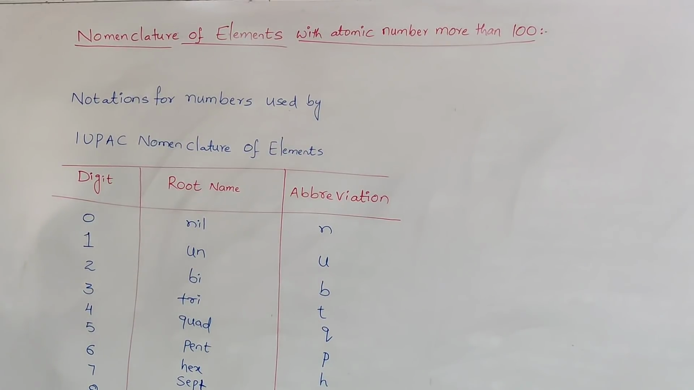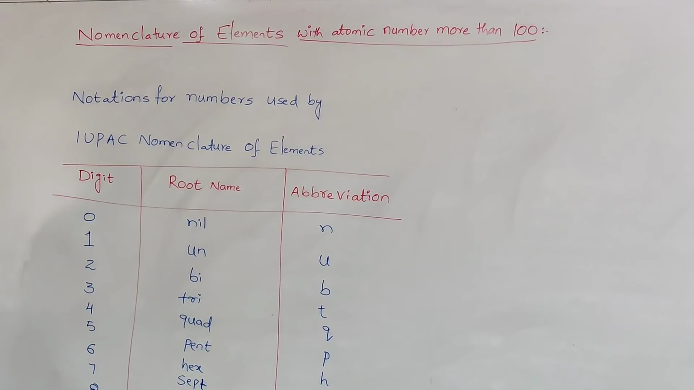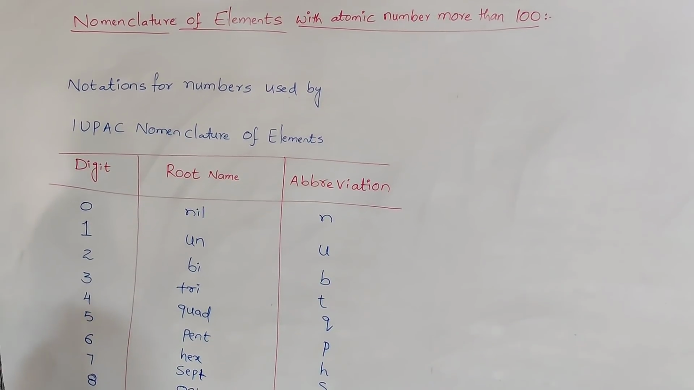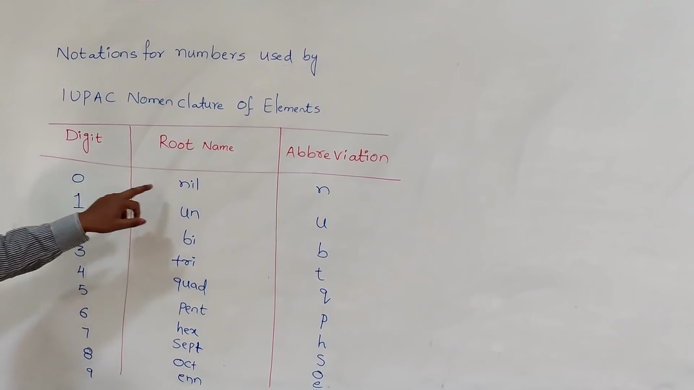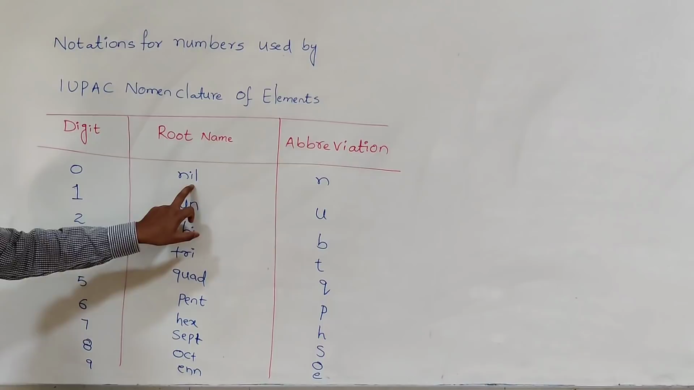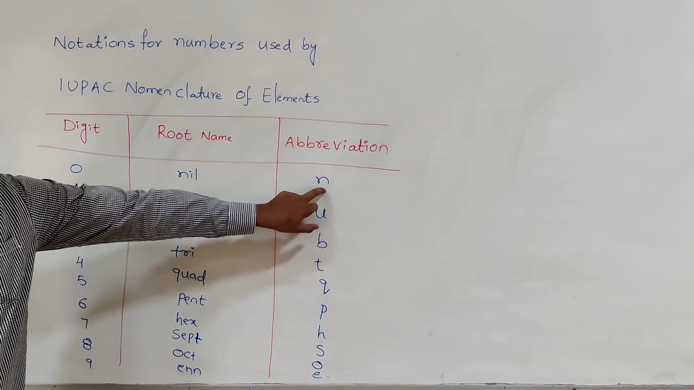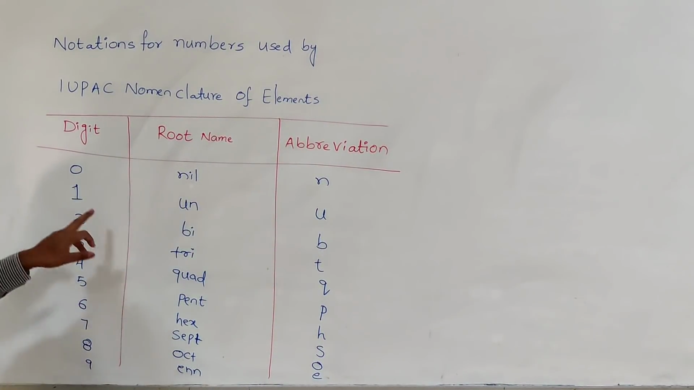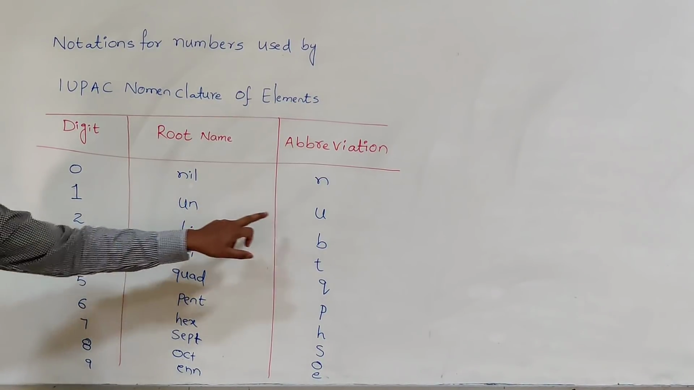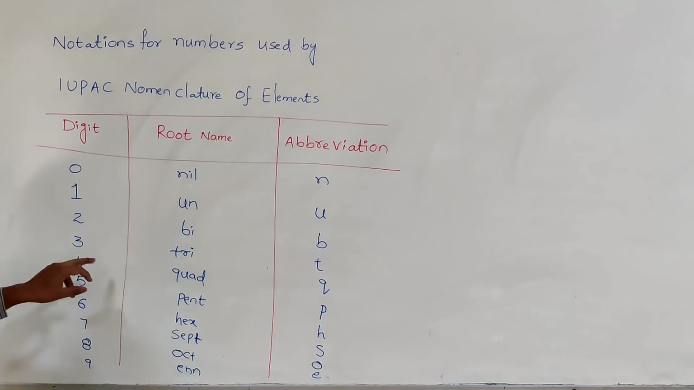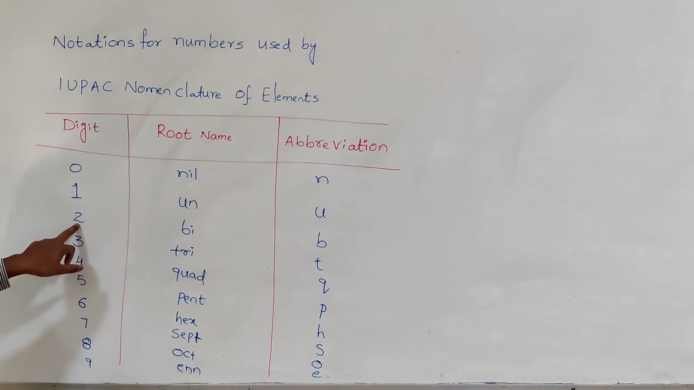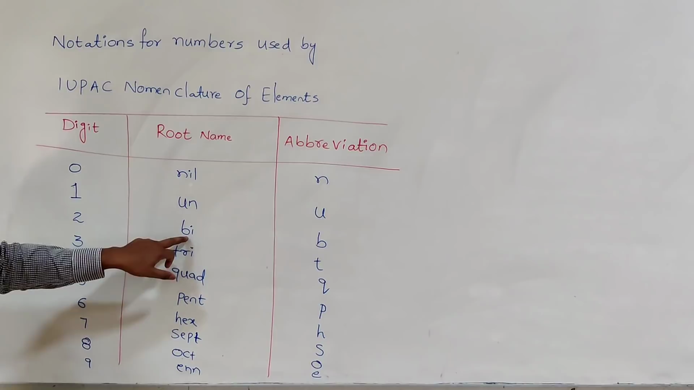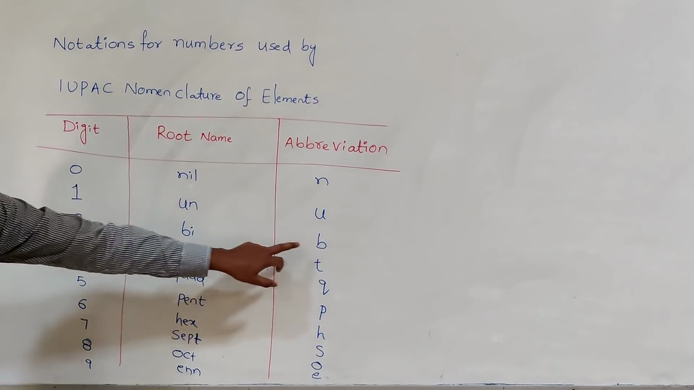So the notations for numbers used by the IUPAC nomenclature of elements are Latin numbers. How do we say it? If 0 is there in the atomic number, we use the root word nil, and it is represented with the abbreviation N. For 1, the root is un, and the abbreviation is U. If 2 is a digit in the atomic number, the root name is bi, and the abbreviation is B.